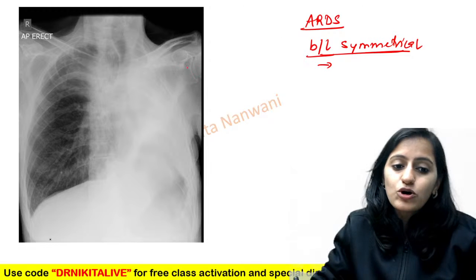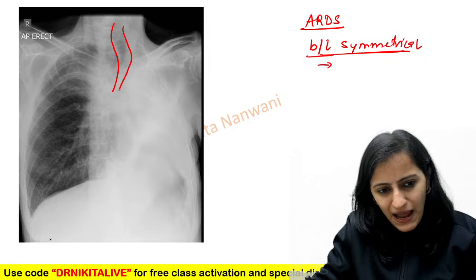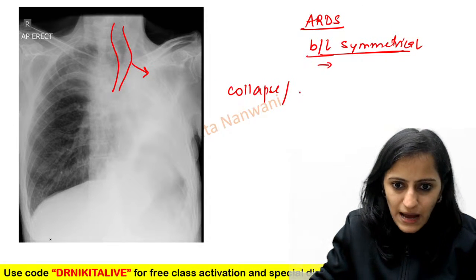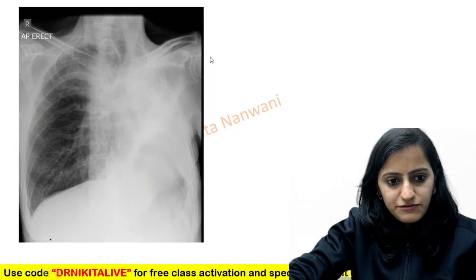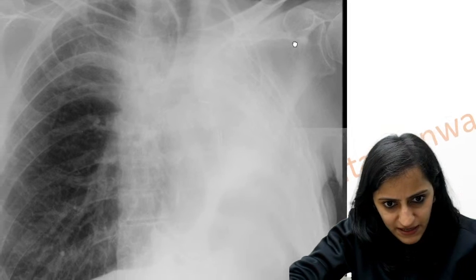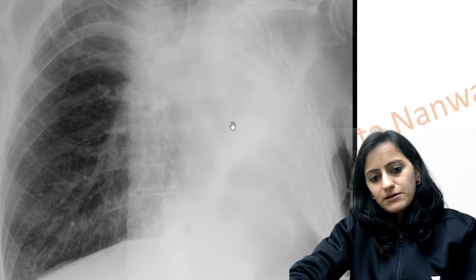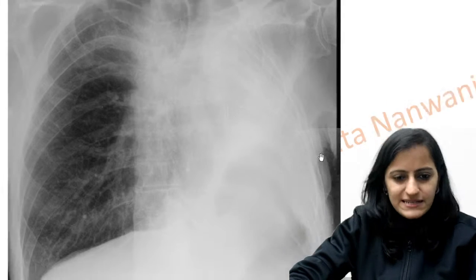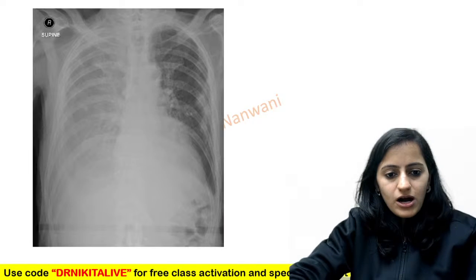Yes, so it is either collapse or pneumonectomy, because you can see here this trachea, the black color, it is deviated to the same side. So this is either collapse or this is pneumonectomy. If I zoom this image for you and if you see very carefully, there are some white surgical clips that you would be able to see here. Difficult to pick up, but there are these surgical clips that tell you that this is pneumonectomy. Okay, this is pneumonectomy. All right.